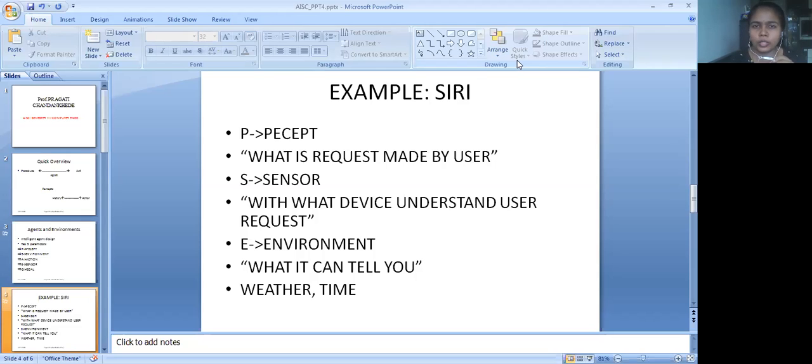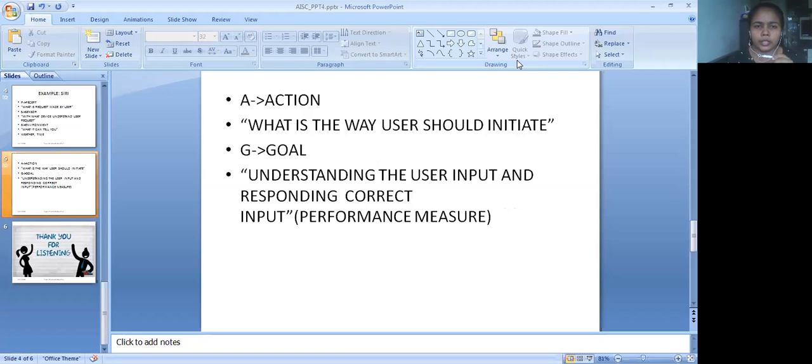We will see one more example, and in that you will not see this offline and online mode. There is something else, and we will take that example ahead. But right now, for understanding the basic concept of environment, this is the environment, that either we are working online or offline. Next is the action. So what is the way the user should initiate? The user should initiate through actions.